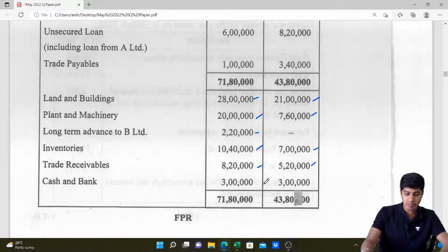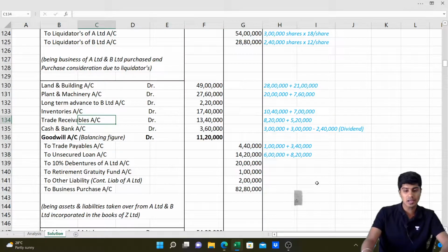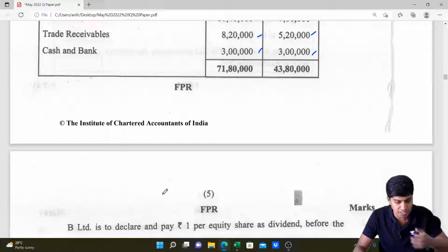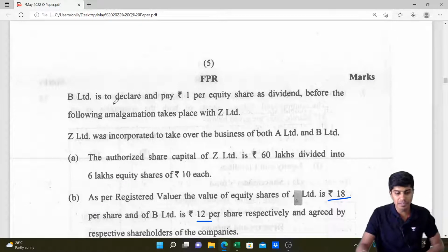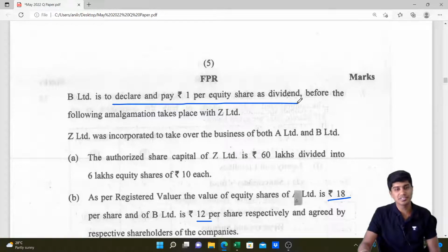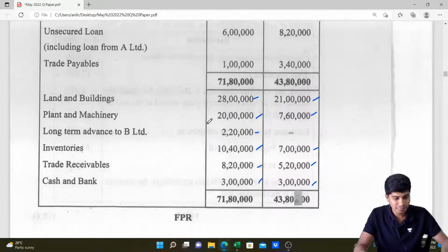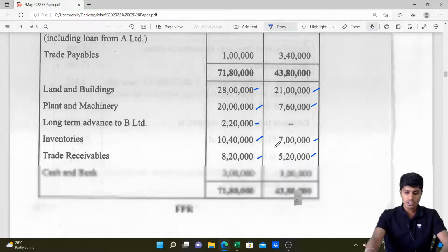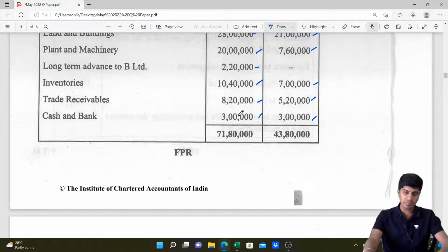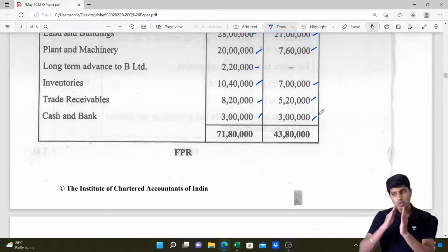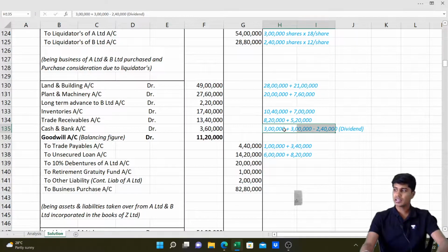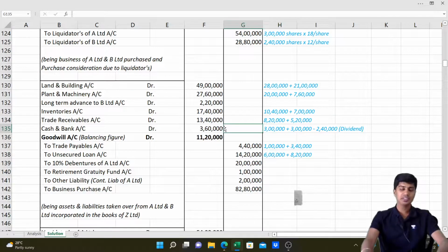Then we have cash at bank 3 lakh and 3 lakh, 6 lakh rupees taken over. Oh, there is some adjustment, I guess. Dividend, we didn't read that now. B Limited has issued dividend of 1 per share. So how many shares are there? It has 2 lakh 40,000 shares, so 2 lakh 40,000 will be paid. From B Limited's cash of 3 lakh, 2 lakh 40,000 is distributed as dividend. Only 60,000 is remaining. So we'll take 3 lakh plus 60,000, 3 lakh 60,000. That is the amount available.